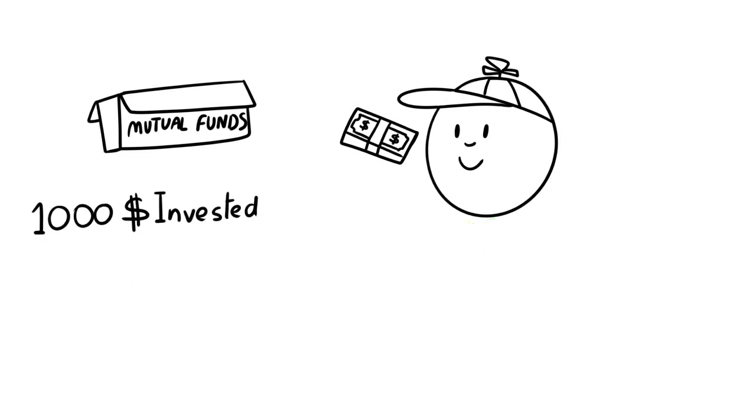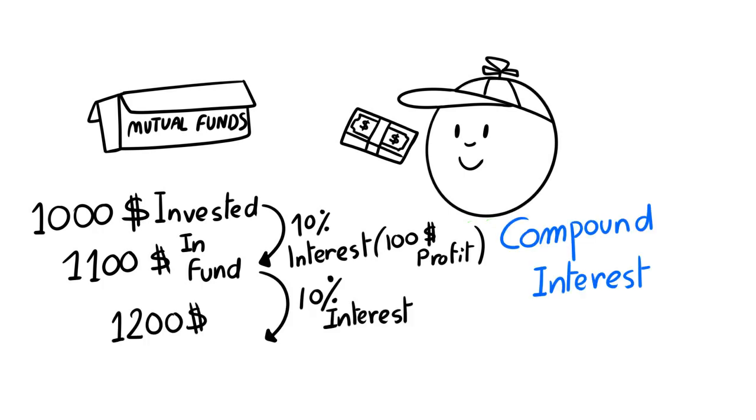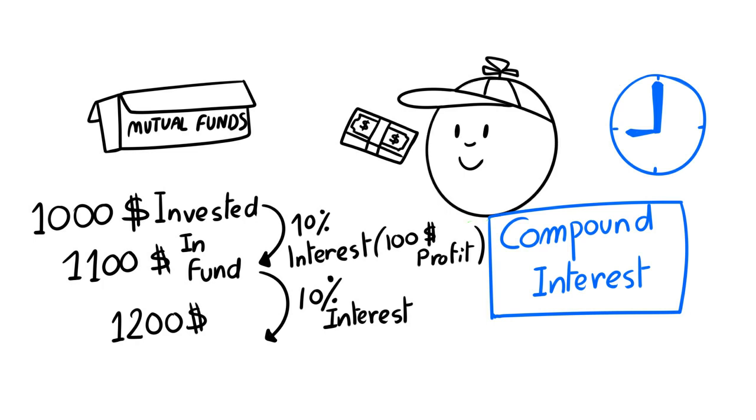Let's say you invested $1,000 in an index fund. By the end of the year, you made 10% interest, and now you have $1,100. Let's say next year you make another 10% in profits. Now you made $110, and your part in the index fund went from $1,000 to $1,210. Well, this is a little trick known as compound interest.